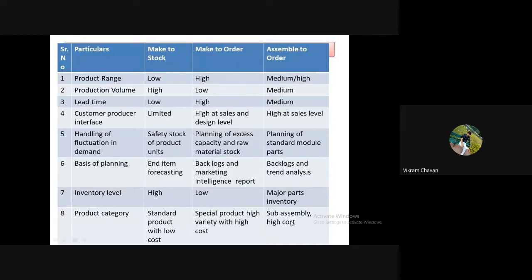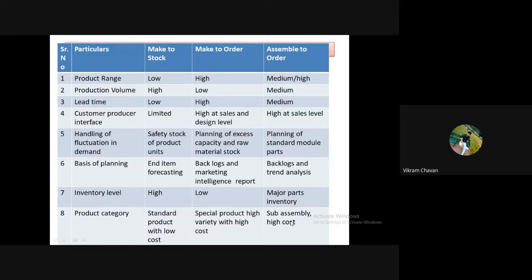Backlogs means pending orders, and trend analysis means what is going on in the market and how much percentage growth there is in that segment or product.